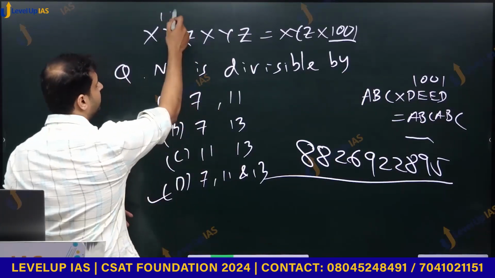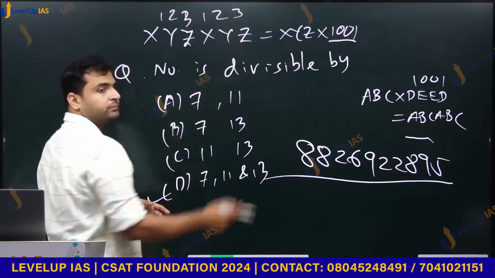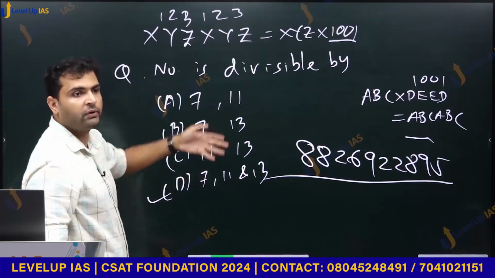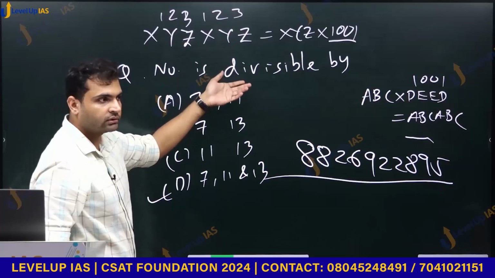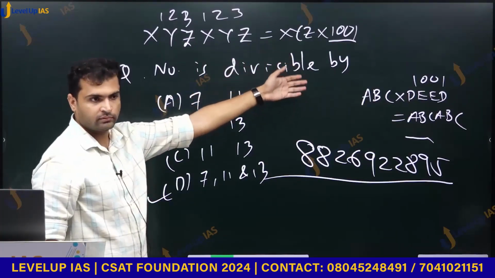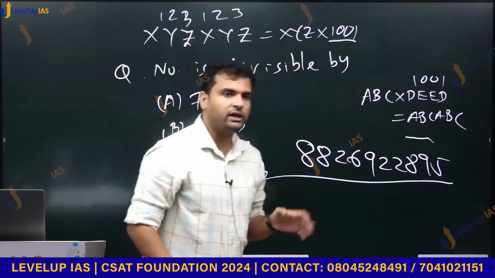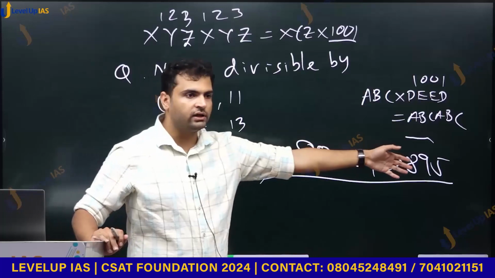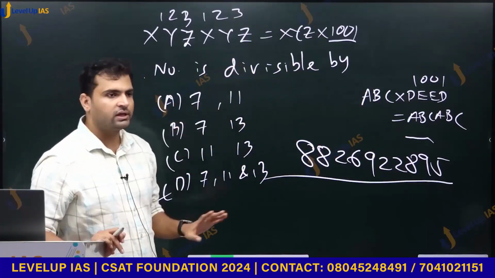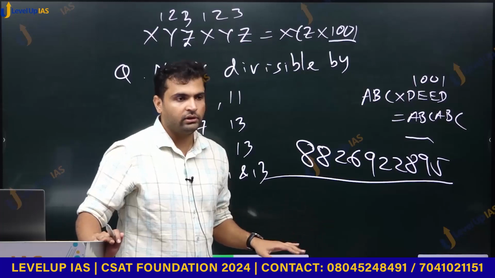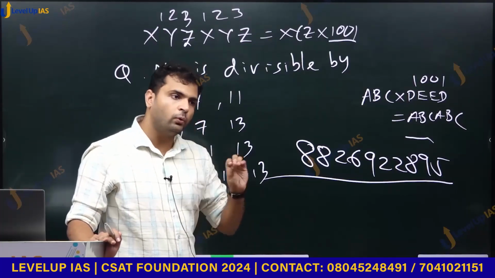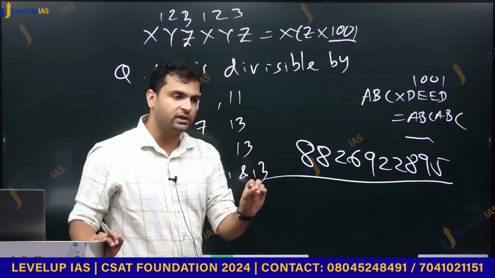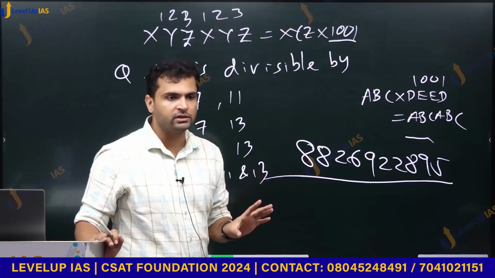So I take any xyz, the simplest possible, 1, 2, 3, 1, 2, 3. And I see which of them this number is divisible by, by actually dividing. That would be quicker if you don't know this. In an actual examination, you should put values if you don't remember the earlier result or nothing comes naturally to you. Examination is not the place to waste time. Examination is the place where you do whatever you can to get the answer. See if you can get the answer within reasonable time, like 1 to 2 minutes. If not, move ahead.